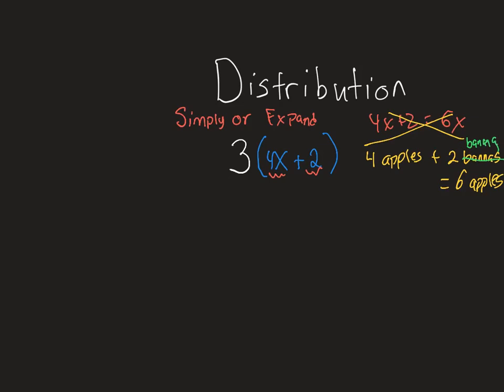Huzzah. All right, so now that you know that, this is what we call like terms. The x is not a like term with the 2. Why is that? Because x is a letter and 2 is a number. So if I had 2 plus 2, these are both what we call like terms. Why? Because they are both numbers, no other letters. So I can add them together normally and say 4.